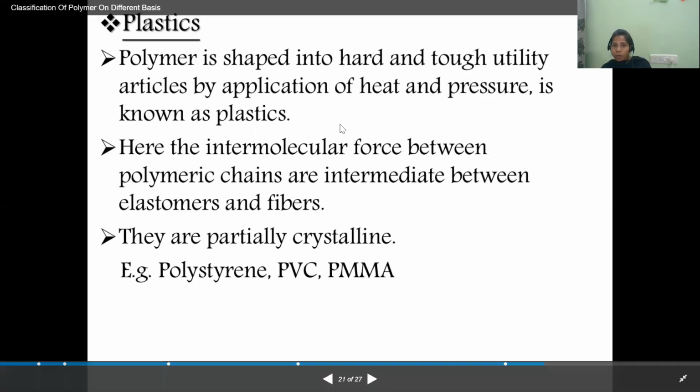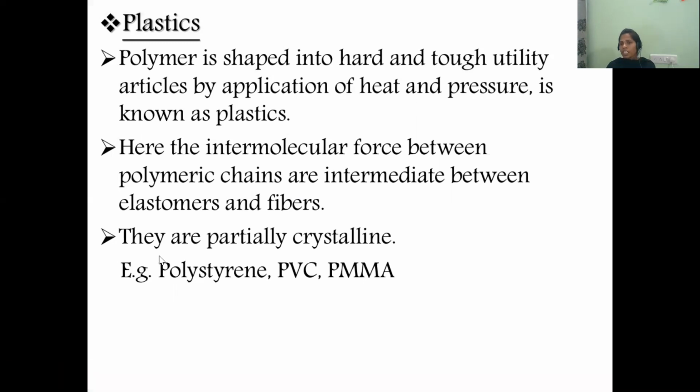Here the intermolecular forces between polymer chains are intermediate between elastomers and fibers. We know that fibers have more strength and are tougher, whereas plastics are not as tough as fibers, but they are stronger than elastomers.